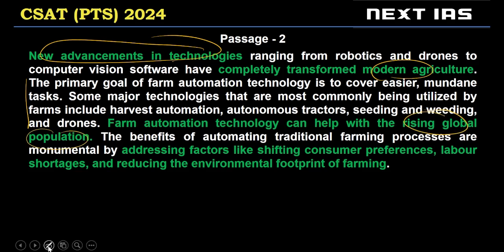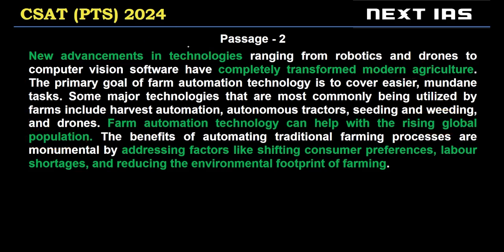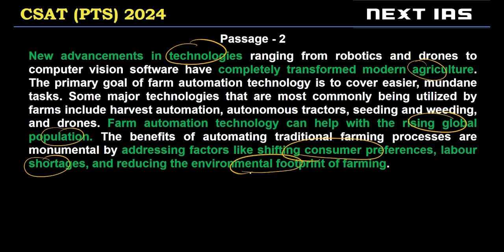So after telling us what kind of technology is used, the author now tells us where or how it can help us: rising global population. It can help us to address factors like shifting consumer preferences, shortage of labor, and reducing environmental footprint. So technology can benefit agriculture and solve all these problems.